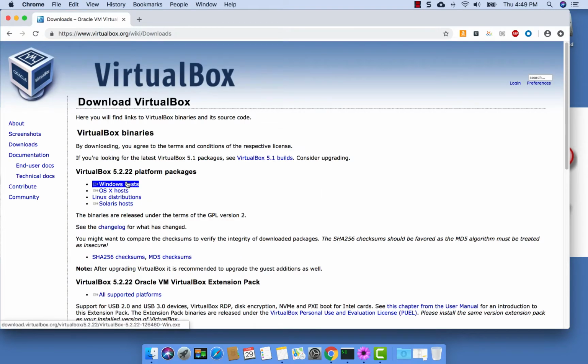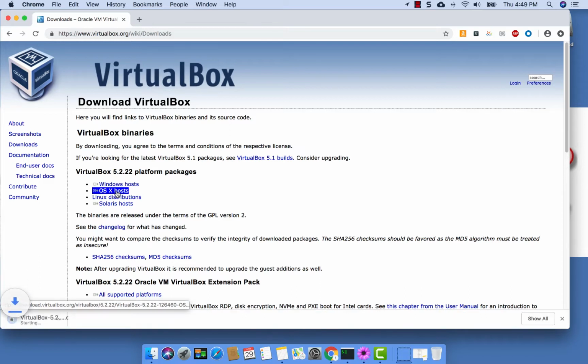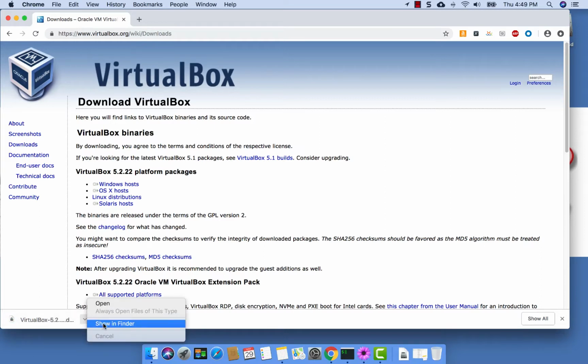Look for your operating system. In this case, I'm going to use Mac, so I'm going to go to OS X host. It's almost a 1 GB file. It's getting downloaded. Once it's downloaded, you click show in folder or click open.